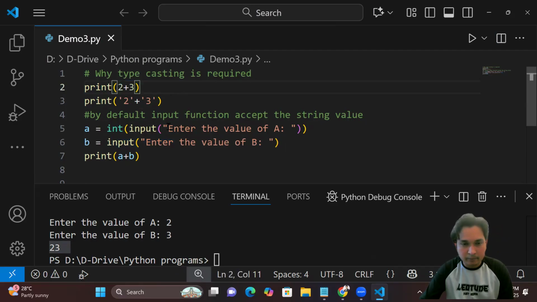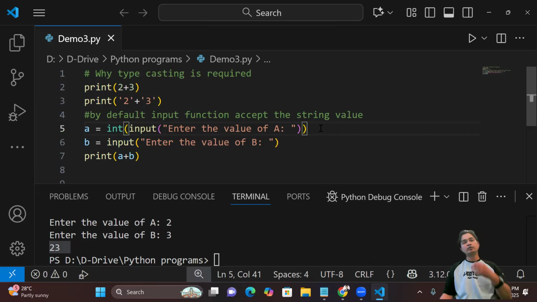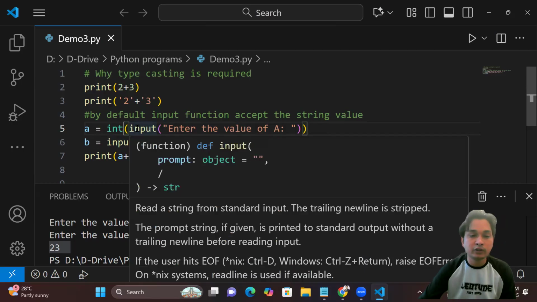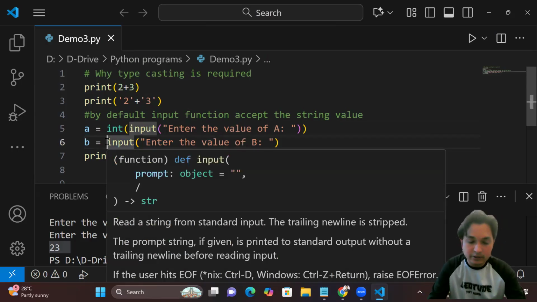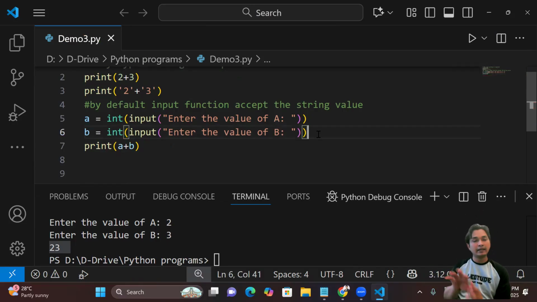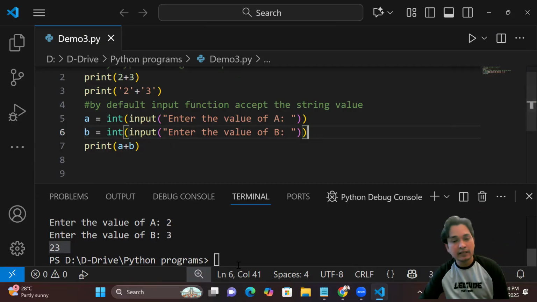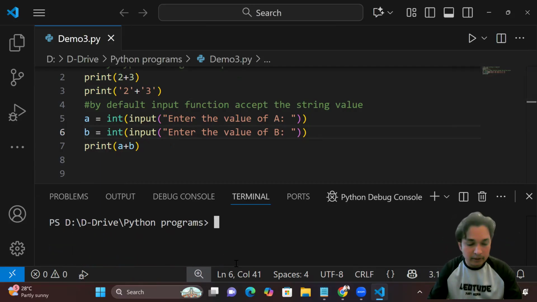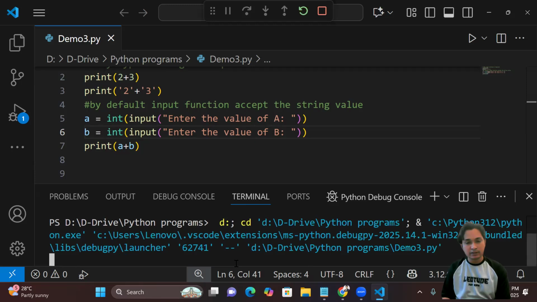So we are keeping this input function inside of int function, so that after accepting the value, it is going to typecast into integer, meaning it is going to convert it from string to integer. Then this int function will return the converted value, and that value we are storing in A. Similarly, for the second input function also, I am going to use the int function, and here also this input function will accept the value by default in the string format. So the int function will convert this from string to integer, and then it is going to perform the addition. Let me clear the screen, run this code.